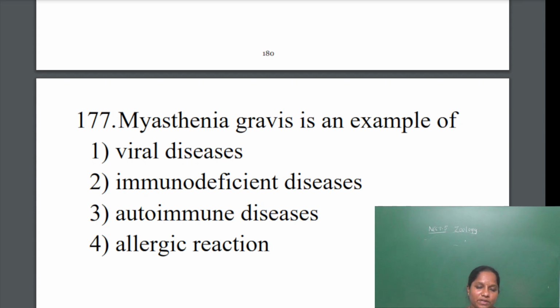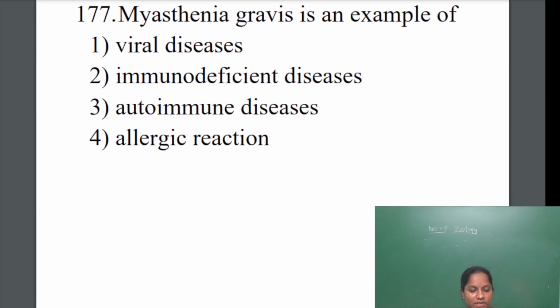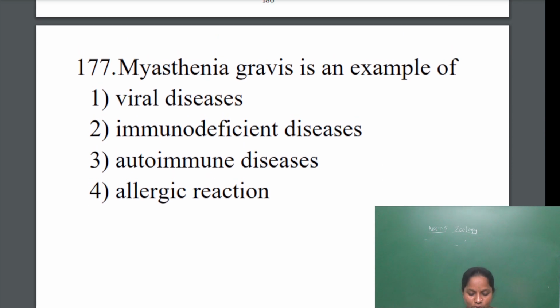That type of disease is caused by an autoimmune response. Autoimmune response means the body's cells are thought of as non-self and the immune system starts to attack them. That type of disease is called an autoimmune disease. Myasthenia gravis is an example of autoimmune diseases. Okay, next question.